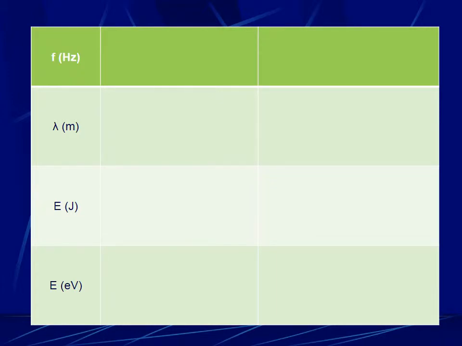Using the reference tables, we can look up that the smallest frequency that's considered to be green is 5.20 times 10 to the 14 hertz. And the largest frequency that's considered to be green is 6.10 times 10 to the 14 hertz.